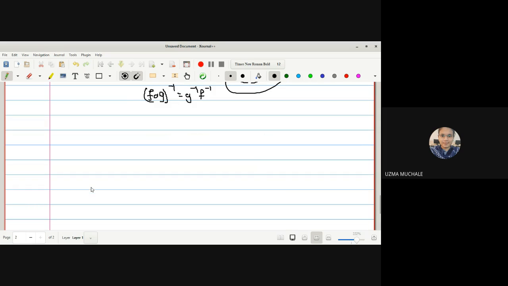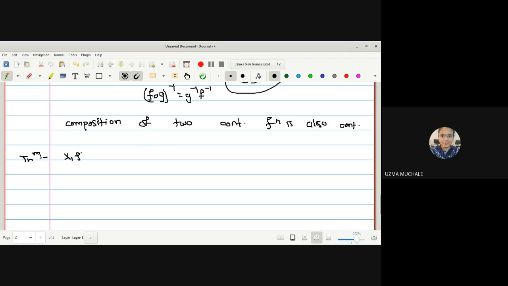Okay, so in this way we have proved that composition of two continuous functions is also continuous. Okay. Next we have to prove the theorem that we have again two different topologies.